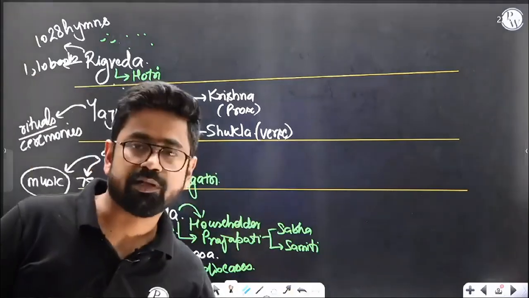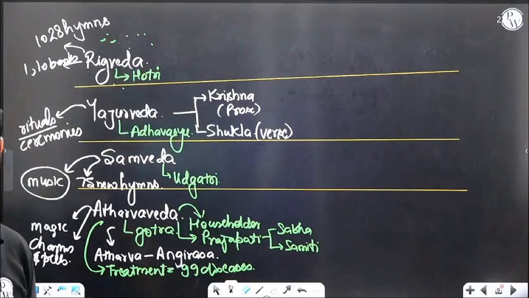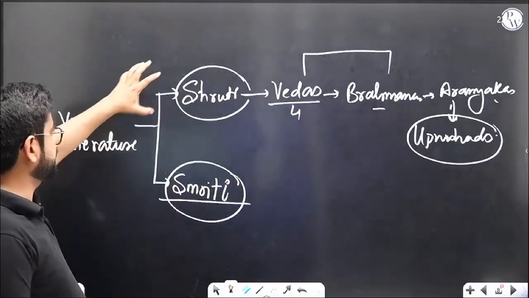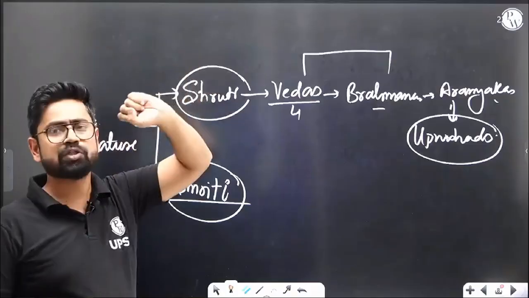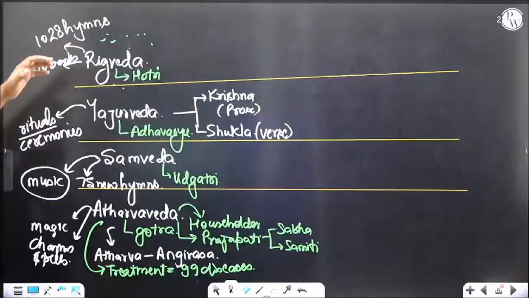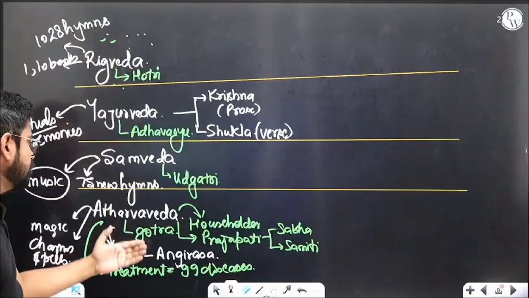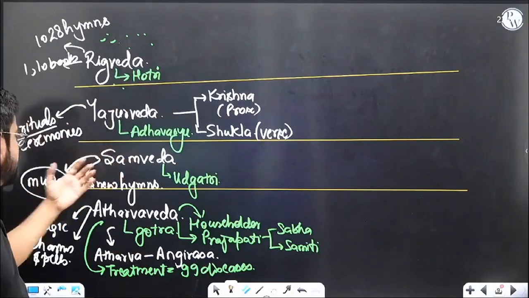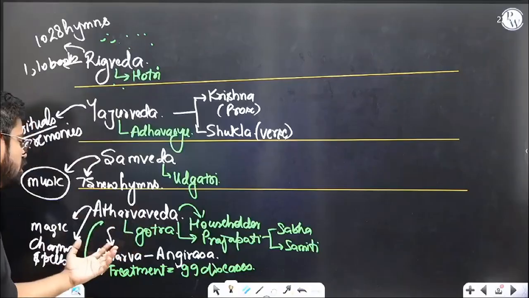We are repeating it once. So what we're discussing is Vedic literature, and we are understanding the Shruti part. Shruti means revealed by God, very important. After Rigveda, which was the Vedic era, 3 more Vedas were written. Yajurveda talks about rituals and ceremonies, Samveda gives music to the hymns in Rigveda, and another Veda talks about magic and charms.